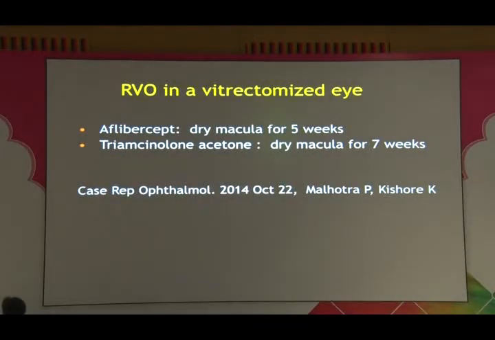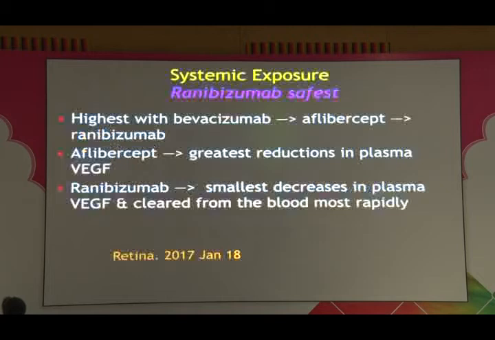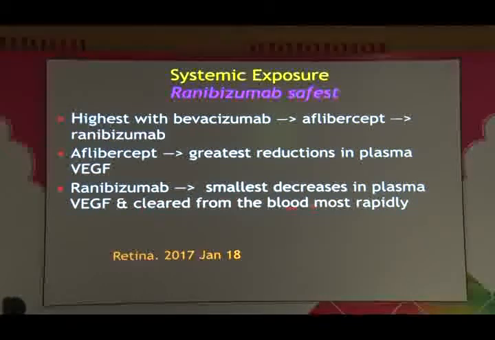Similarly, in a vitrectomized eye, aflibercept is the only practical anti-VEGF choice. The other 2 drugs do not remain more than a few hours to days. So in a vitrectomized eye, if you have to use an anti-VEGF, aflibercept is the choice. For systemic exposure, the safest is only Lucentis. If you have a patient with cardiovascular risk factors, it clears from the blood most rapidly and causes the smallest alteration in blood VEGF levels.